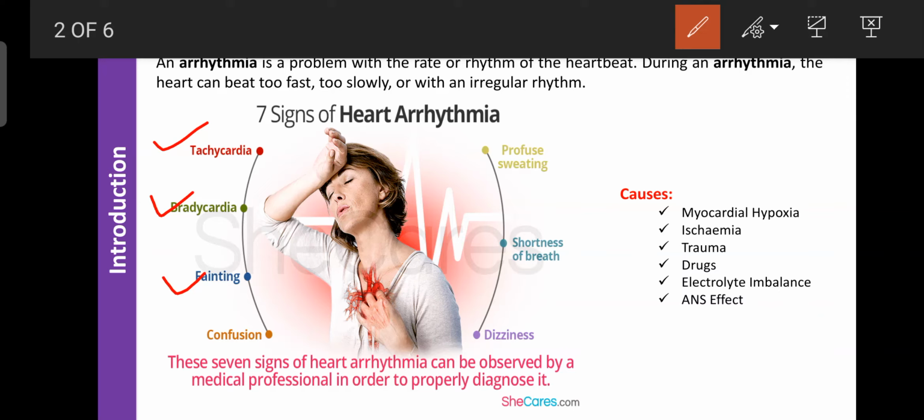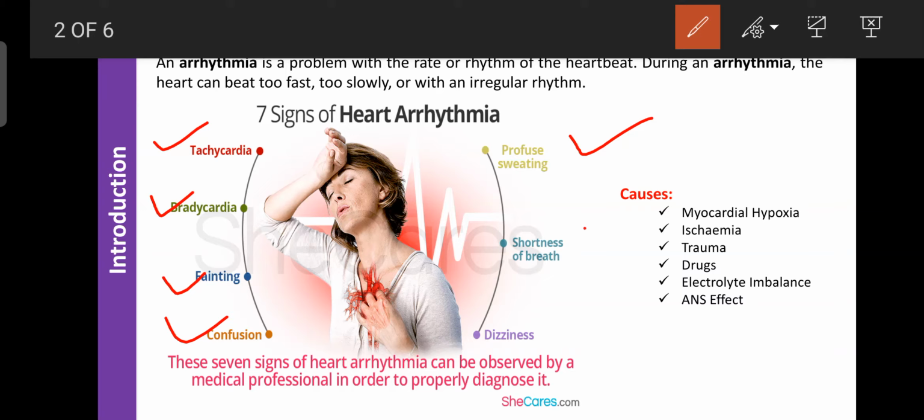Another symptom is confusion. Due to the increased heartbeat, the cardiac output is not maintained adequately. Due to that, the oxygen supply towards the organs decreases, especially towards the brain. Then confusion can occur. Profuse sweating is also present during arrhythmia. If unnecessary sweating occurs even when the environment is cold, that is a sign and symptom of arrhythmia.